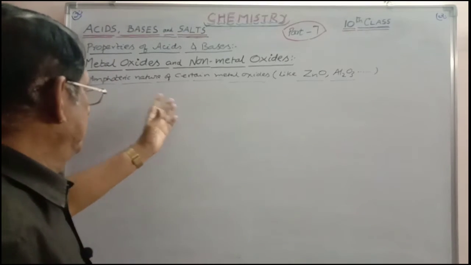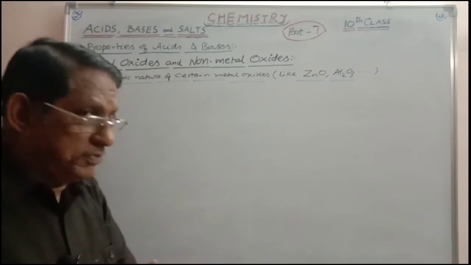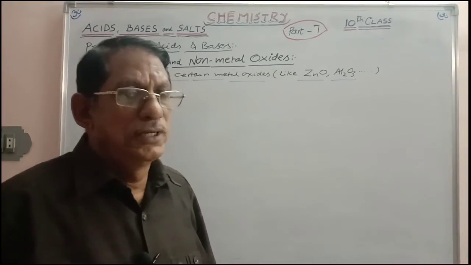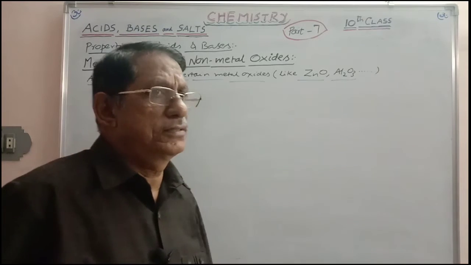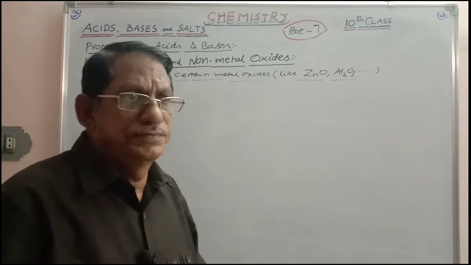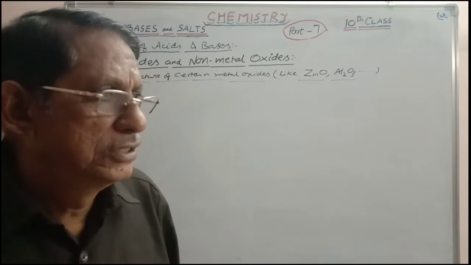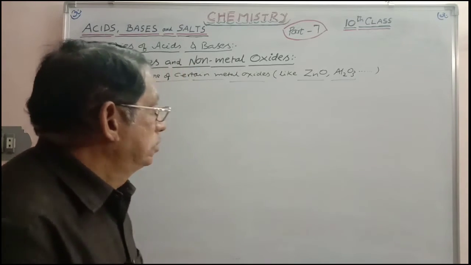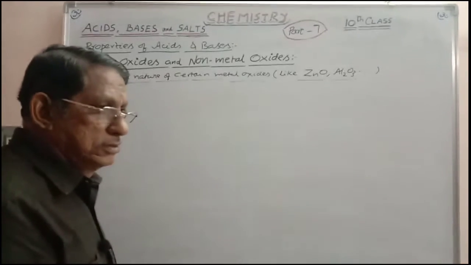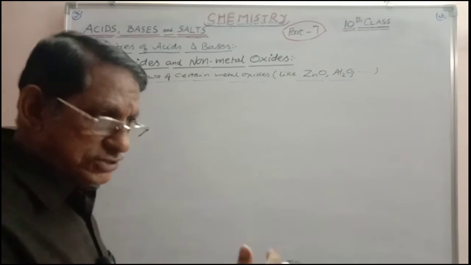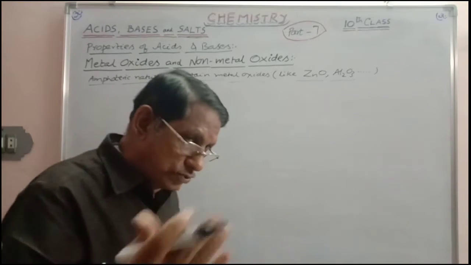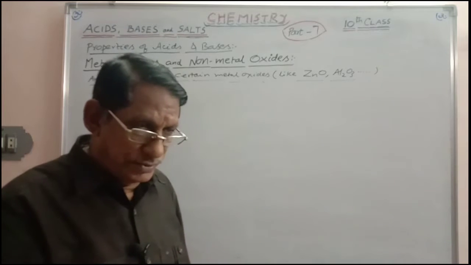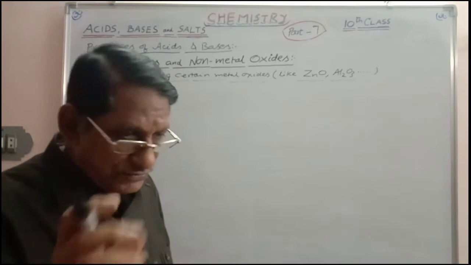Now let us consider the amphoteric nature of certain metal oxides. So we have to prove it. And of course, this is not in the 10th class. Even then, this becomes an extra matter. Out of interest, we have to study. At this stage, it is better to get some more points. Zinc oxide and aluminum oxide, tin oxide, stannous oxide, stannic oxide, lead 2 oxide, lead 4 oxide, As2O3, As2O5, Sb2O3, Sb2O5, all these oxides are amphoteric in nature.